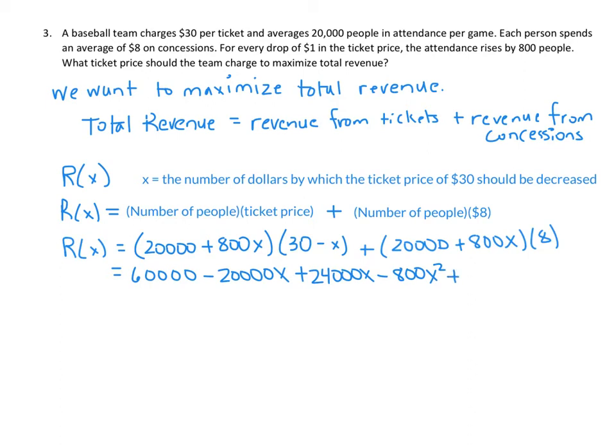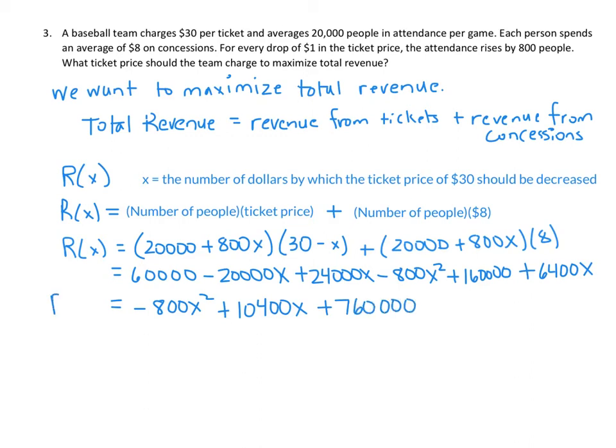Plus 160,000 plus 6,400x. Now combining like terms, we have negative 800x squared plus 10,400x plus 760,000. And that is our revenue function.